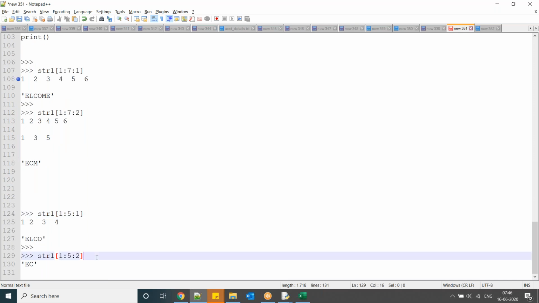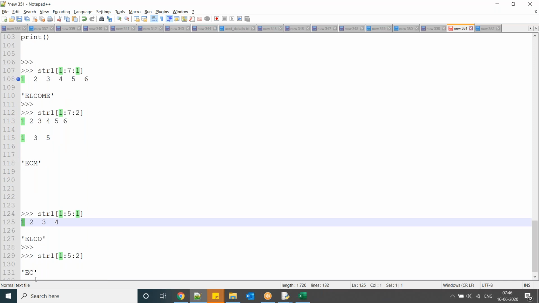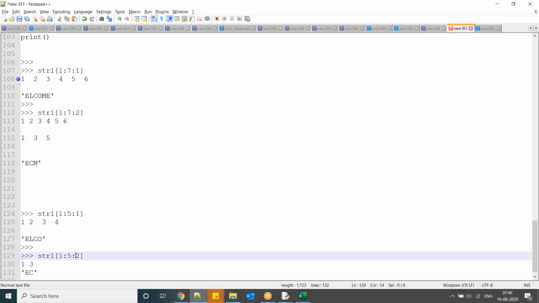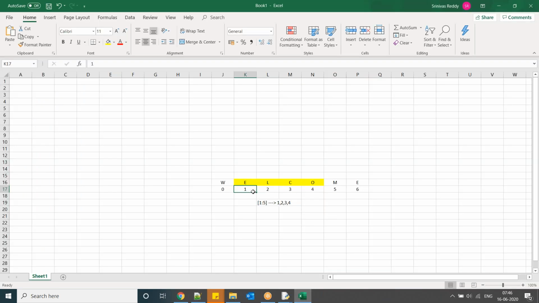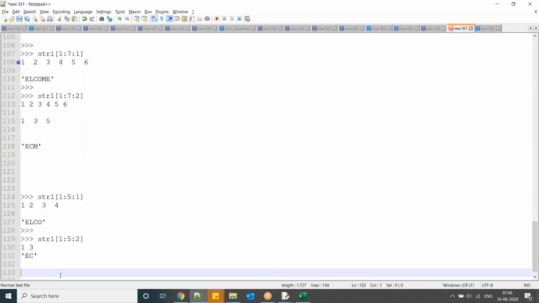Now the same thing here, the step size is 2. So after 1, you will get 3. So here 1 comma 3, because the step size is 2. What are the values? 1 and 3. Easy. Now observe here the same thing.